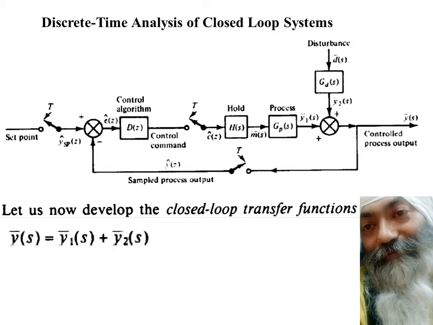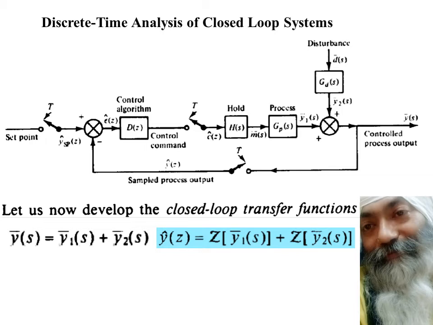Further, if we take the Z transform, we will get the output in Z transform given by Z transform of Y1 plus Z transform of Y2. It looks very simple. It has a small catch though. We will see what that catch is.